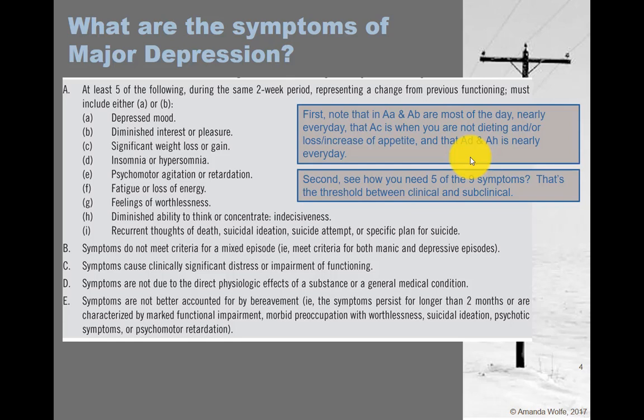G is feelings of worthlessness, and that's the one that probably scares me the most. That and hopelessness are major predictors of suicidality. We will have a whole unit, by the way, on suicidality later on. H, diminished ability to think or concentrate, or indecisiveness. As students, I really hope that y'all pay attention to this one, right? Your depression actually takes up cognitive resources, and because it does, you have a harder time thinking or concentrating or performing on your schoolwork. And the last one is recurrent thoughts of death or suicidal ideation.